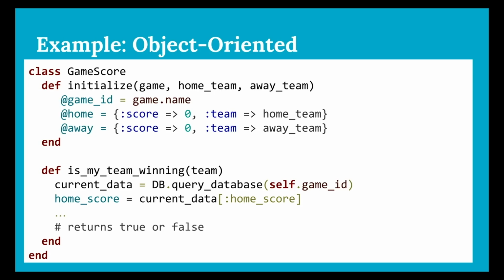To get the most recent information, we fetch the data from the database. Then we do some updating of game score data to check if our team is winning. You can imagine the code that does that. I couldn't fit it, sorry. The is my team winning method returns true or false.